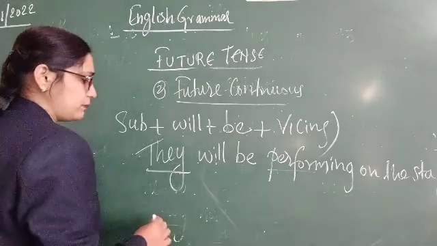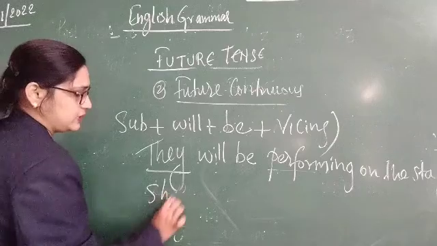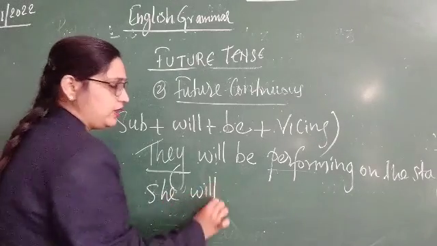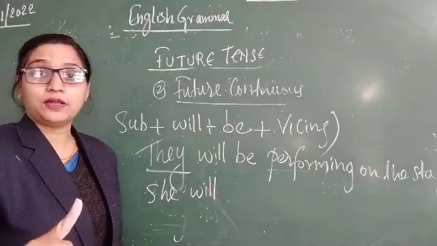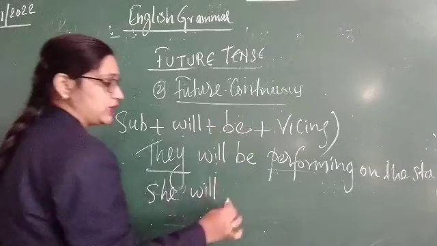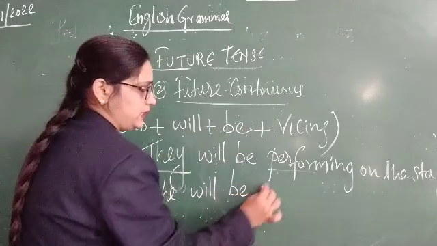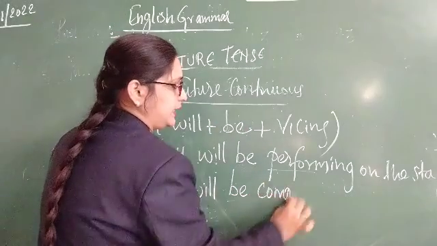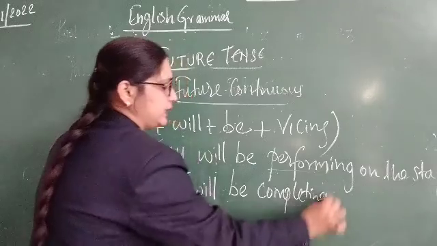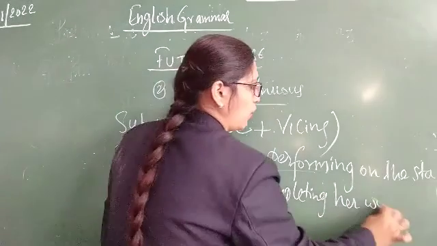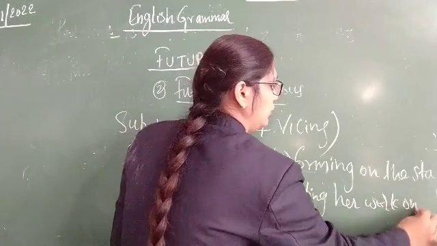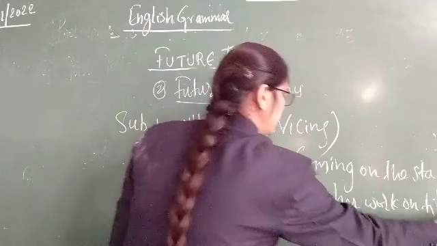Okay, one more example is there, that is she will complete in the simple future. Here future continuous, she will be completing her work on time.